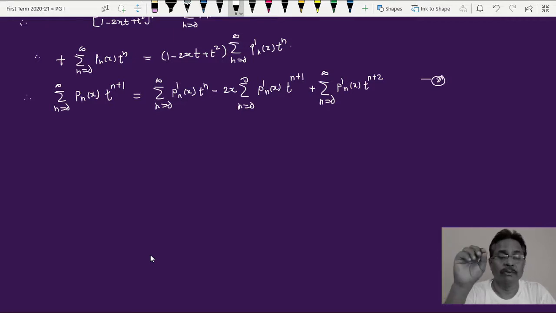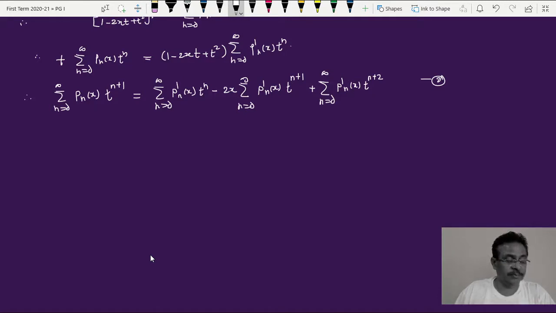Now here also we have to adjust in a manner on both sides, on the left hand side as well as the right hand side, so that I'll get the power of every t as t raised to n. So in the first, left hand side, we have to replace n by n minus 1, so it becomes Pn minus 1 of x into t raised to n. In the first term on the right hand side, this is t raised to n, so no adjustment there in that term. In the second term on RHS there is t raised to n plus 1. So here also we replace n by n minus 1, then it becomes t raised to n, and in the last term it is n minus 2. So we replace n with n minus 2, and accordingly we make the changes there, and we will get the next equation.